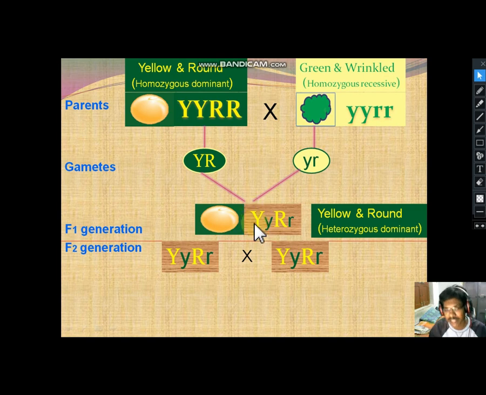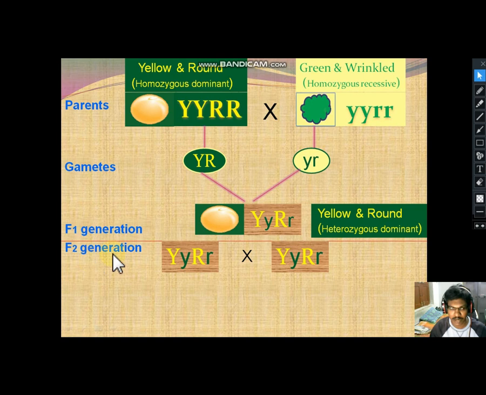This is the dominant allele for the yellow color, and this is the dominant allele for the round. One character does not influence the other character; independently they are expressed in the F1 generation. Heterozygous dominant, yellow and round.